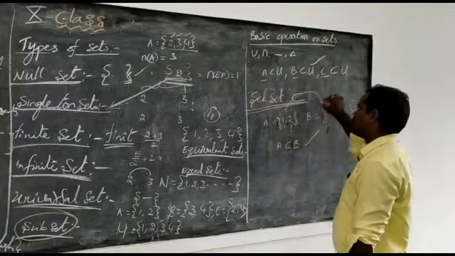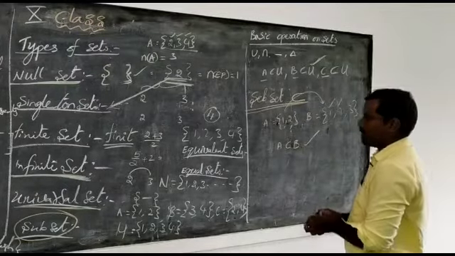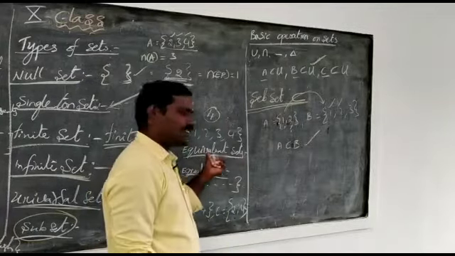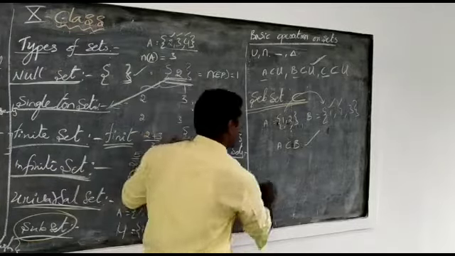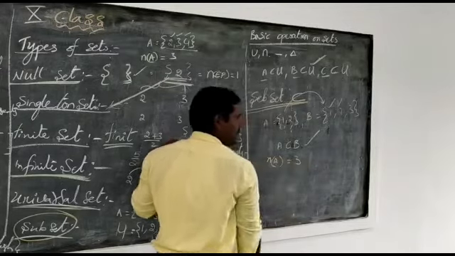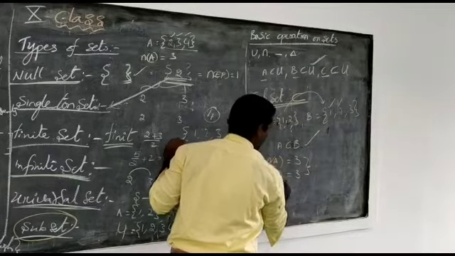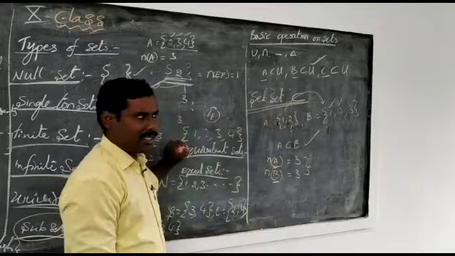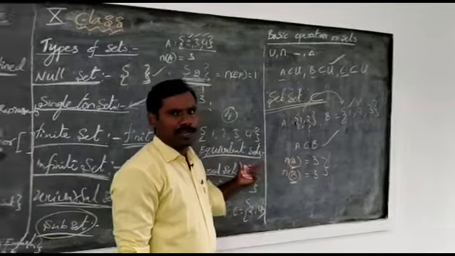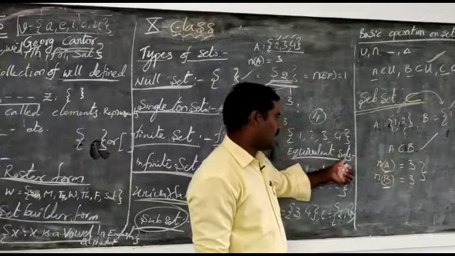Every element of A is also an element of B, then we call A a subset of B. Now, equivalent sets and equal sets. What is the meaning of equivalent? If the cardinal number of set A is, for example, 3, and the cardinal number of set B is also 3, then we call A and B equivalent sets. If the numbers of elements in two sets are equal, then the sets are called equivalent sets.